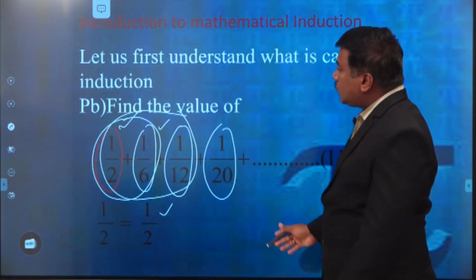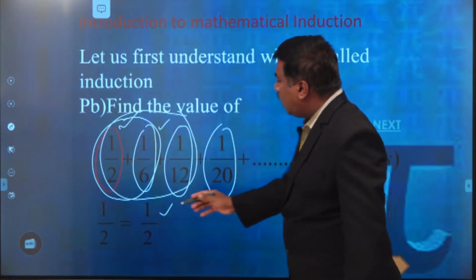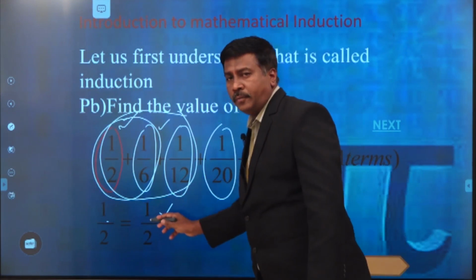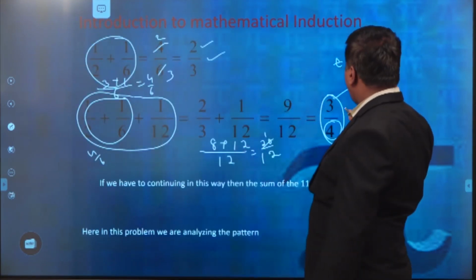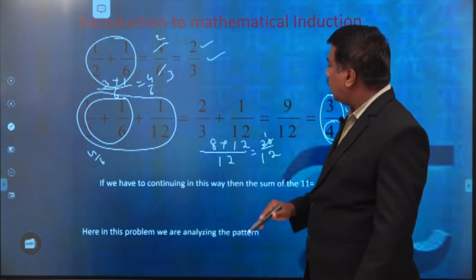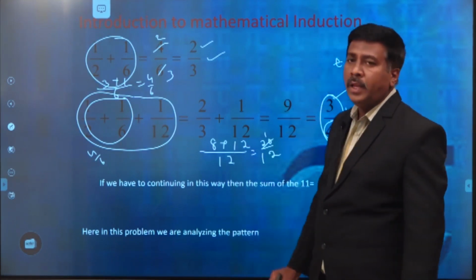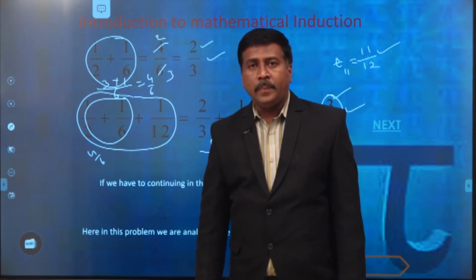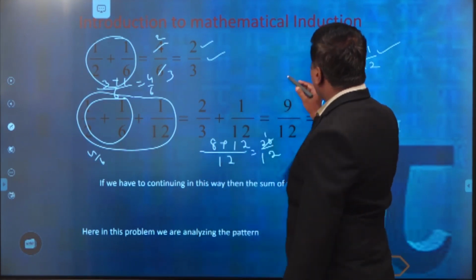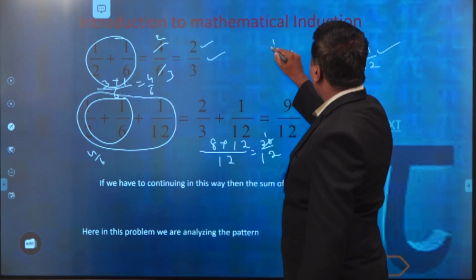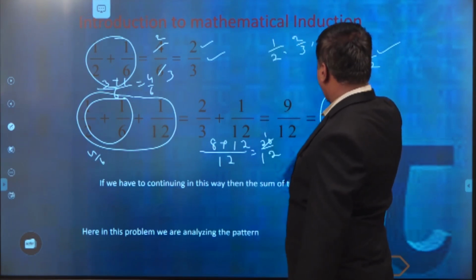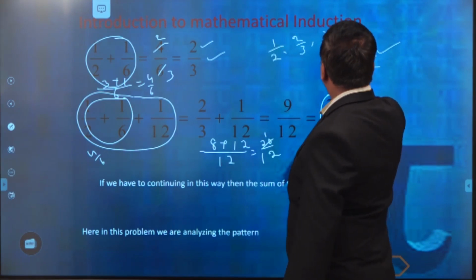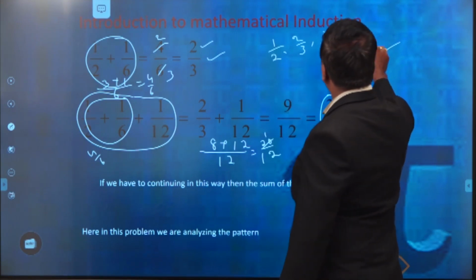So how do we have to assume this? The first term is 1 by 2, and the second term is 2 by 3, and the third term is 3 by 4. Like that, we continue up to the 11th term, which is 11 by 12. That means here is the series that follows. So the first one is 1 by 2, the second one is 2 by 3, the third one is 3 by 4, and this is extended up to where the total value is 11 by 12.